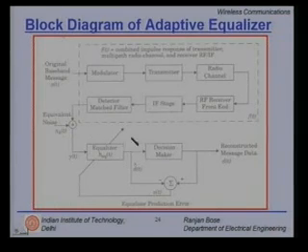So here is your equalizer, decision maker, an error which tracks, and then finally you have the reconstructed message data d of t. Fine. In the training section, this d of t and x of t should be equal because you know what your expected d of t should be.